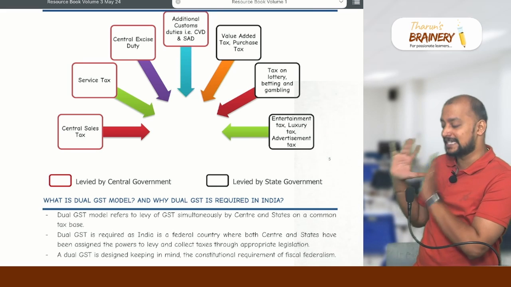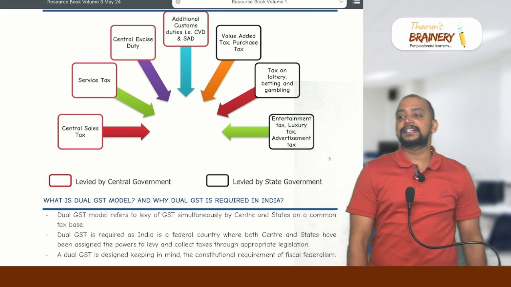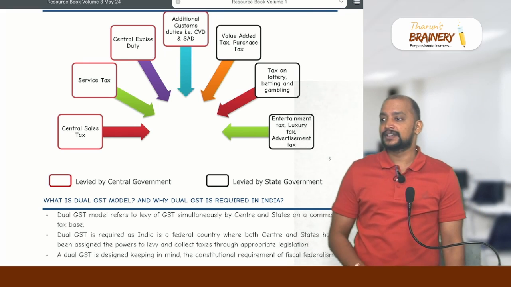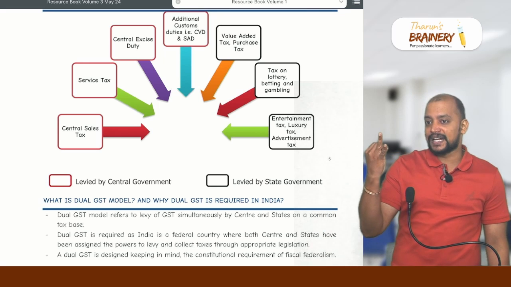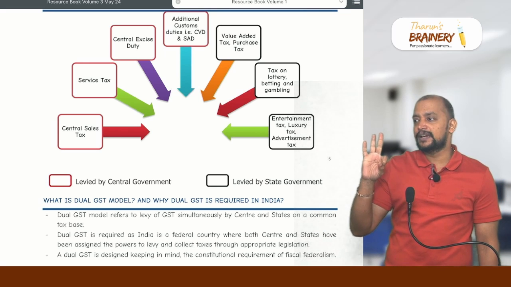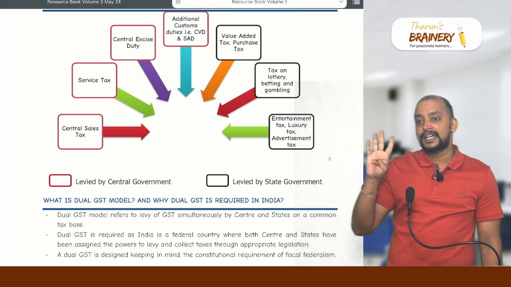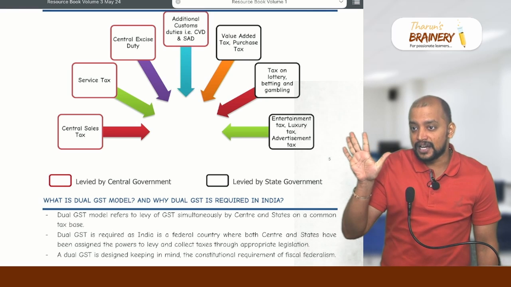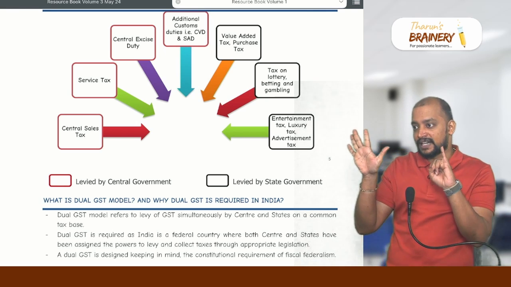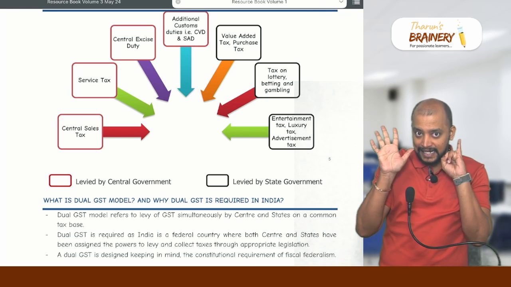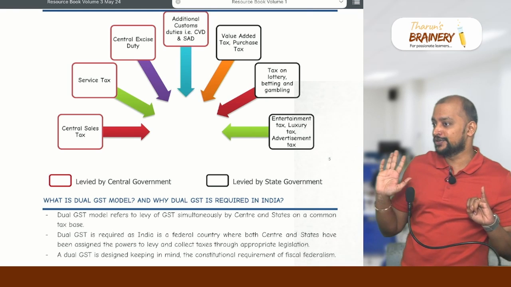So tell me, what are the 6 indirect taxes levied by state government that got subsumed into GST? Value added tax, purchase tax, then lottery and betting tax, then entertainment tax, luxury tax, advertisement tax. These are the 6 state government levies that got subsumed into GST.